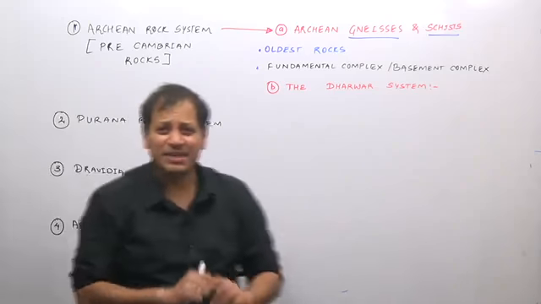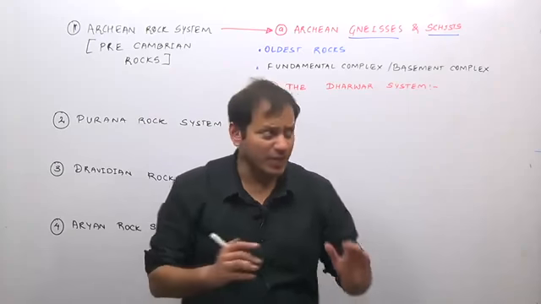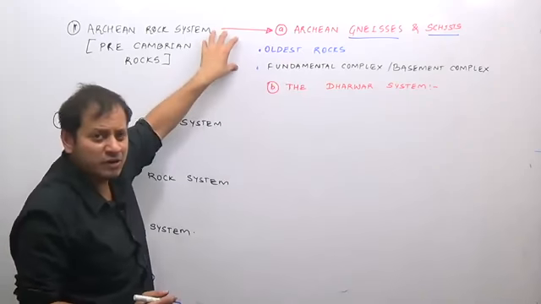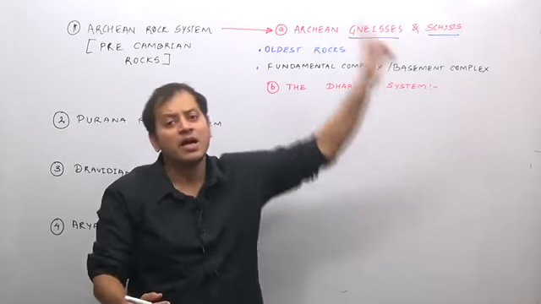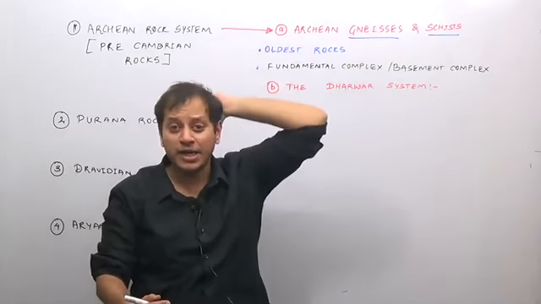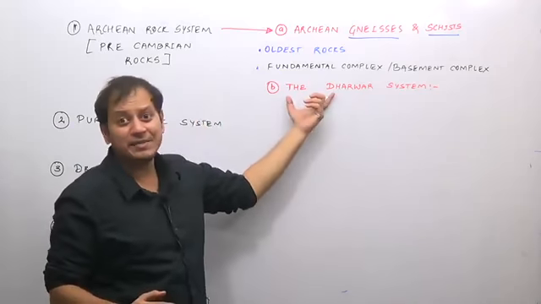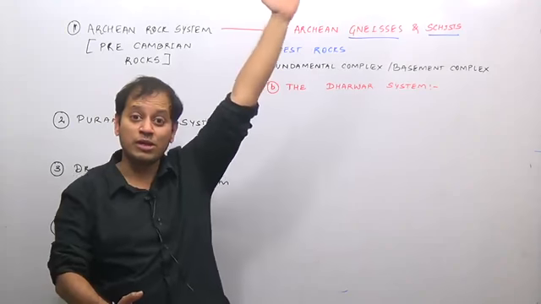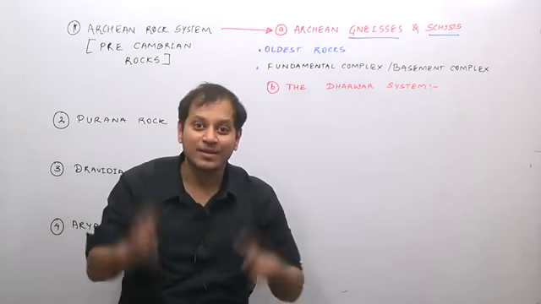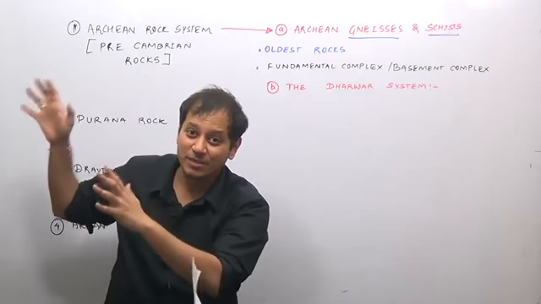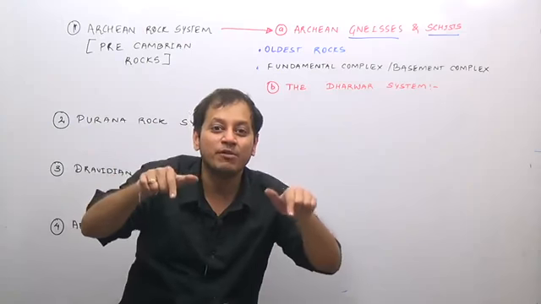The next is the Dharwar system or the Dharwar sediments. These consist of rocks which were formed from the Archean rocks, which were then broken down to form the Dharwar system, again in a very old age. Since they were broken down, they were the first sedimentary rocks. But they were broken down during an older age, so today they are in highly metamorphosed forms.